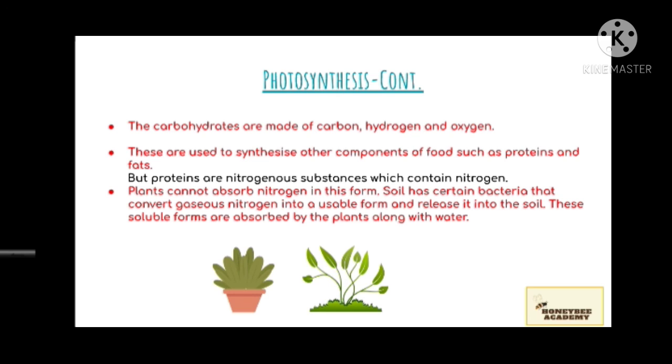So the soil has certain bacteria that convert gaseous nitrogen into a usable form and release it into the soil. From the roots, when plants drink water, along with water they also get nitrogen, and that helps them for their nutrition.